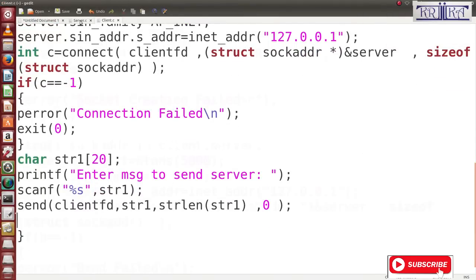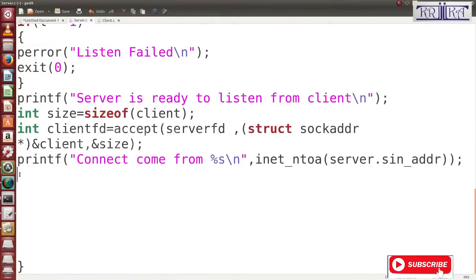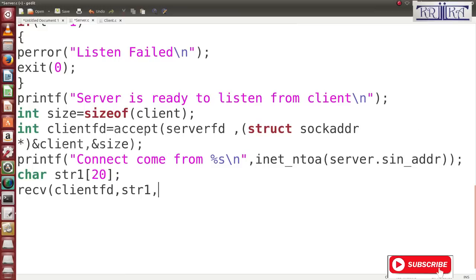So I will go to the server side. Here I declare char str1[20]. Then what do you write? Now here you use the receive function. You use only the client FD because you need to communicate with the client. So you pass the client FD. Then what is the message name? str1. Then you write the size. You don't know how much will come, so you write sizeof str1. Then next is 0. 0 means the protocol.